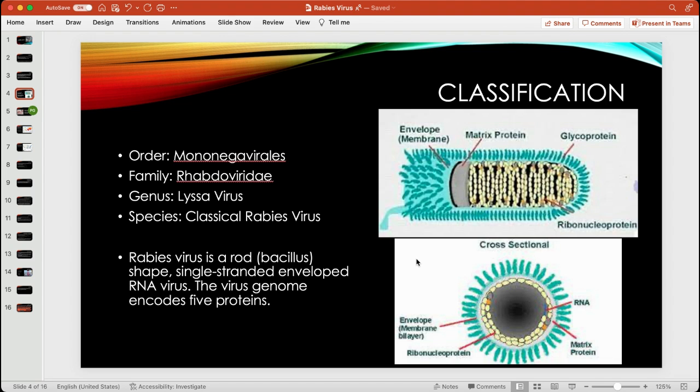The rabies virus is rod shaped, a bacillus, as you can see in the first picture on the top. It consists of single-stranded enveloped RNA, and the virus's genome is encoded with 5 different proteins.